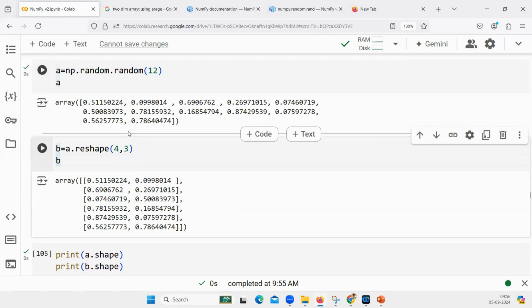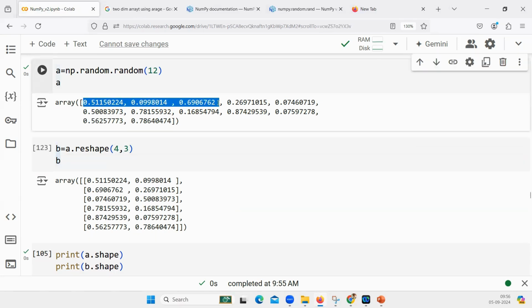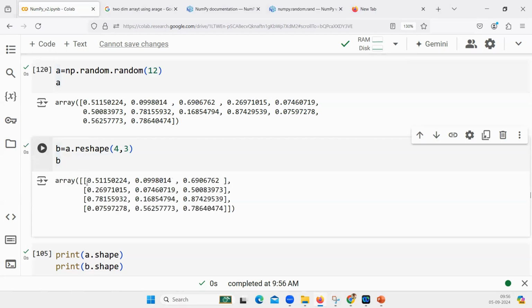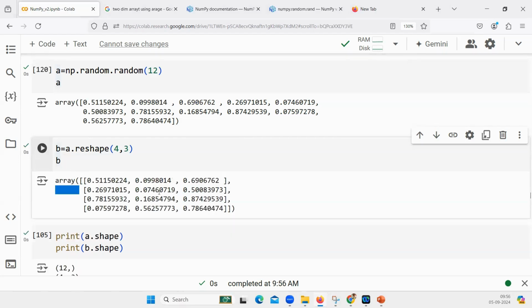How many columns are there? 3 columns. So the first 3 will be kept in the first row, because for every row, how many columns are there? Okay. Does that make sense or not? Right, so in the first row, the first 3, then the next 3, and the next 3.